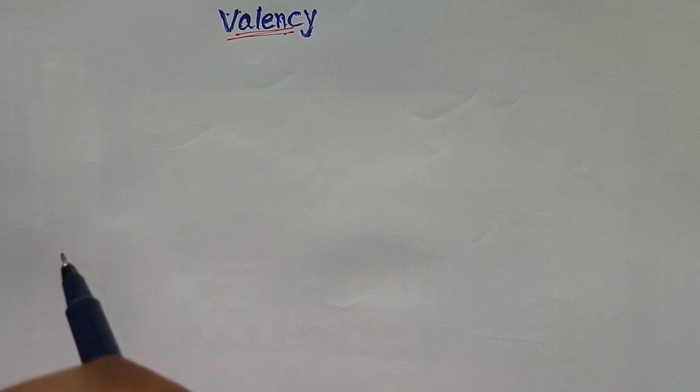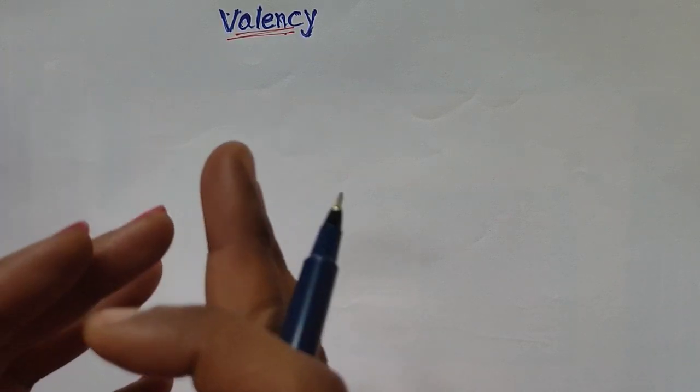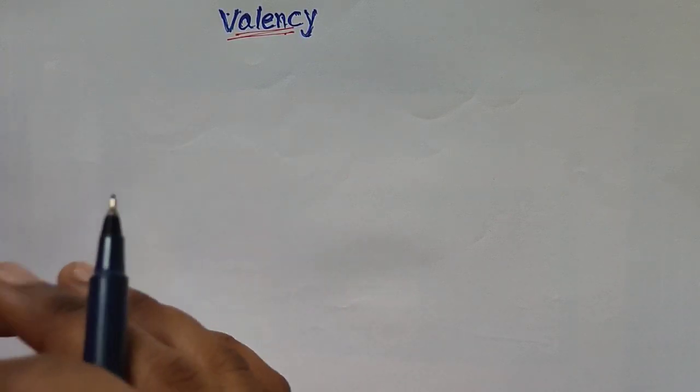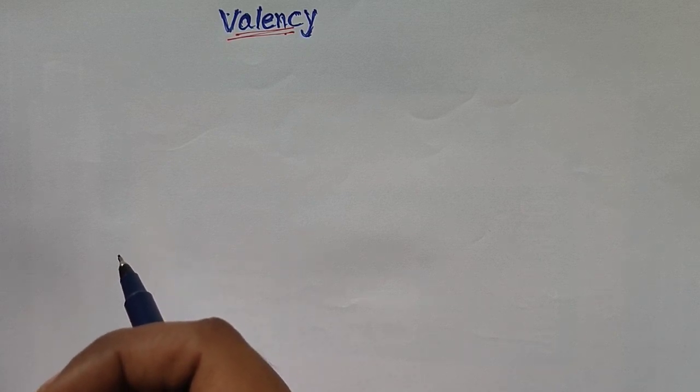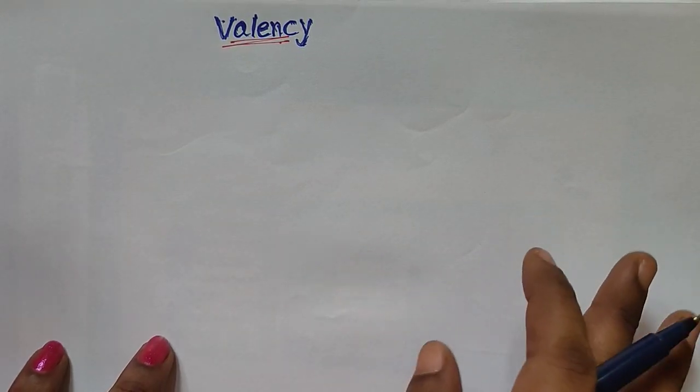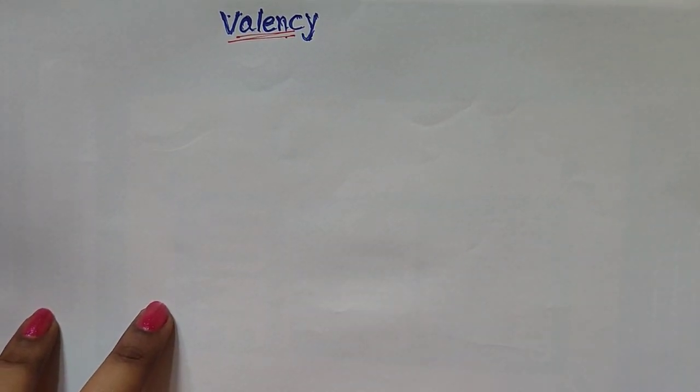I think you are aware of this word valency and you are familiar with its definition. What is meant by valency? The combining capacity of an atom is called valency. This is a simple definition. Let us discuss by taking some simple examples.